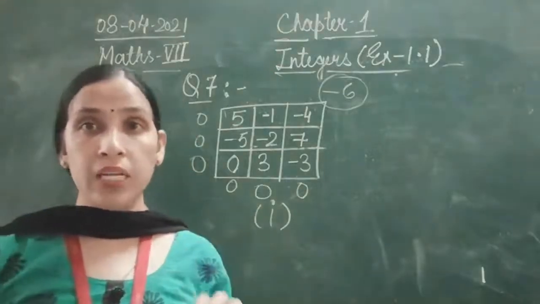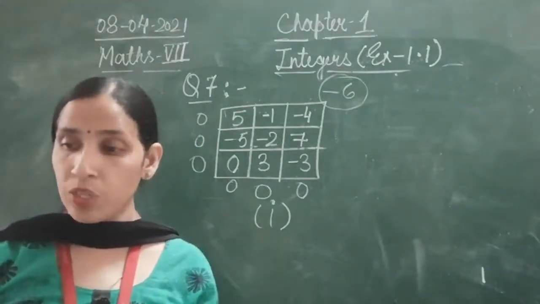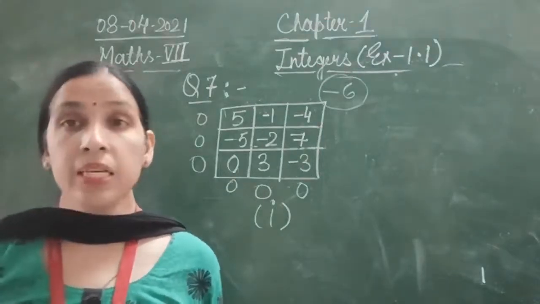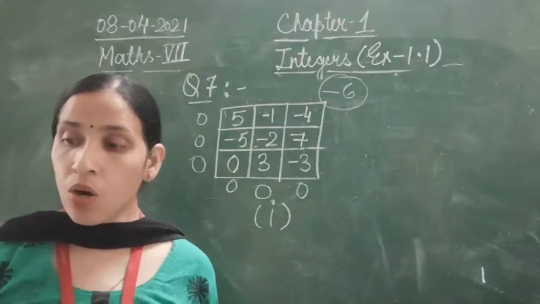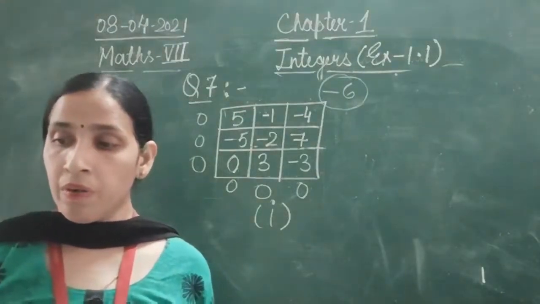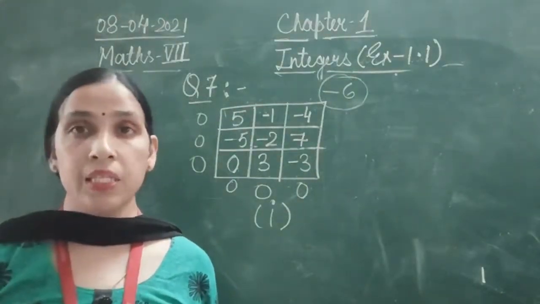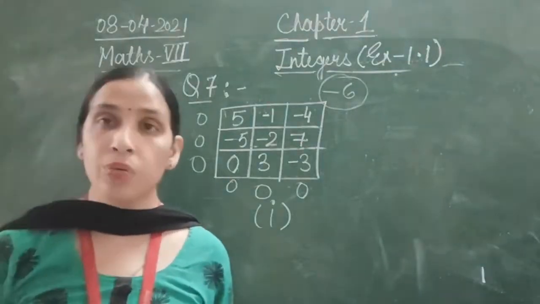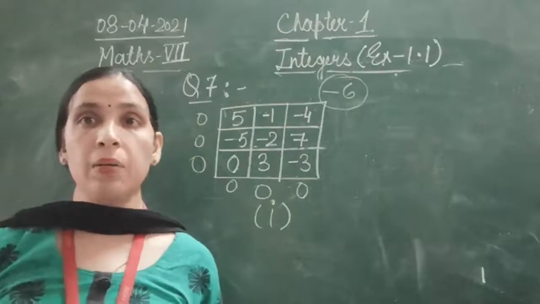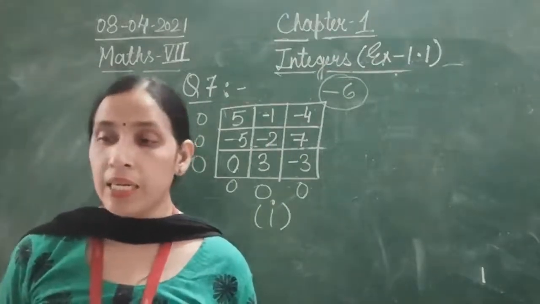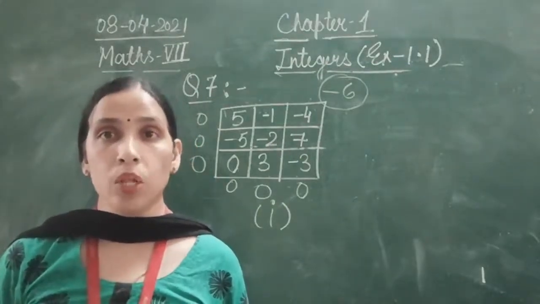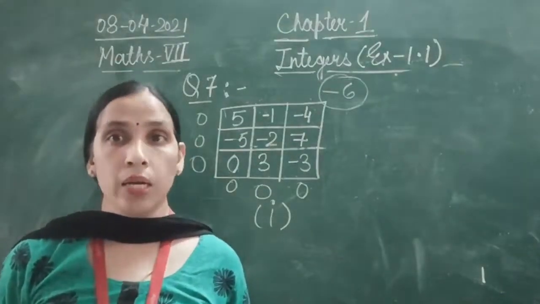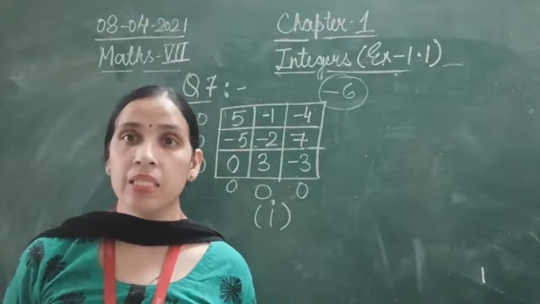Similarly, you are going to find out in the second part, that is question number 7, whether they are satisfying that rule or not. Fine? So what you are going to do is make the second part a magic square, and then you will add up all the rows and see the answer, all the columns and see the answer.